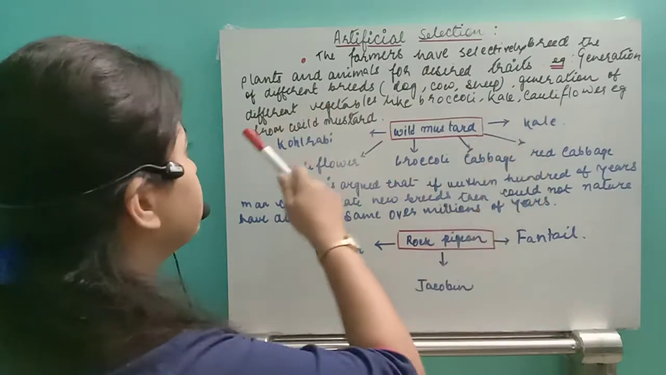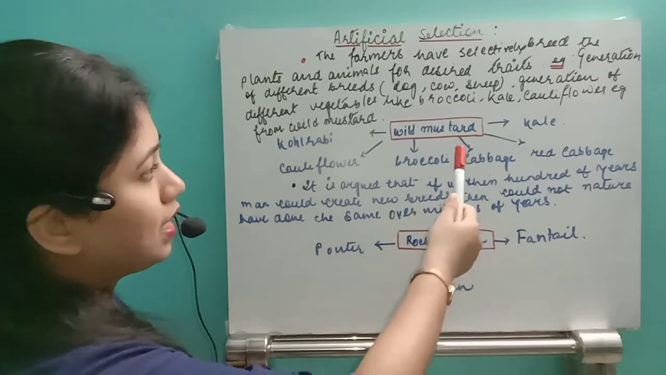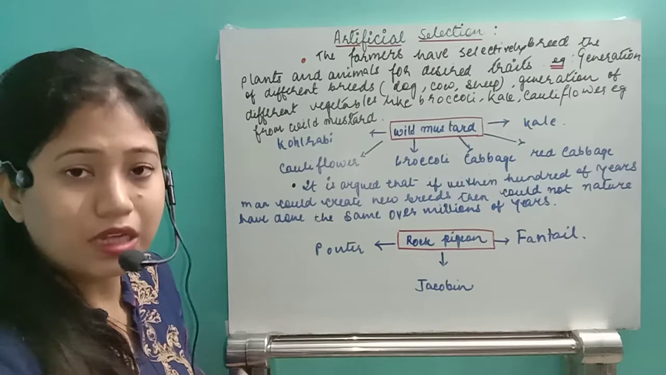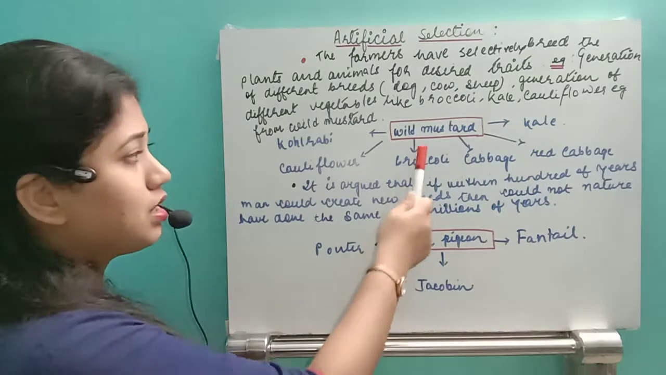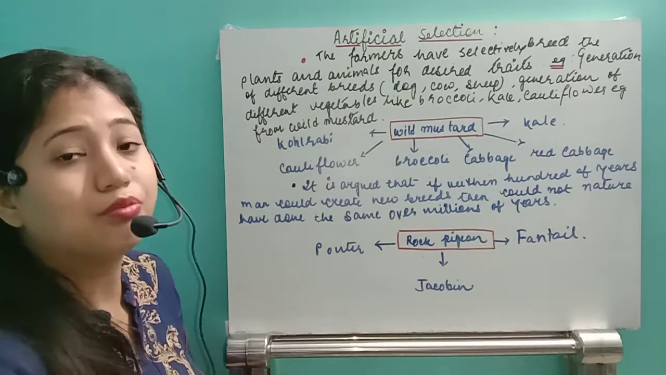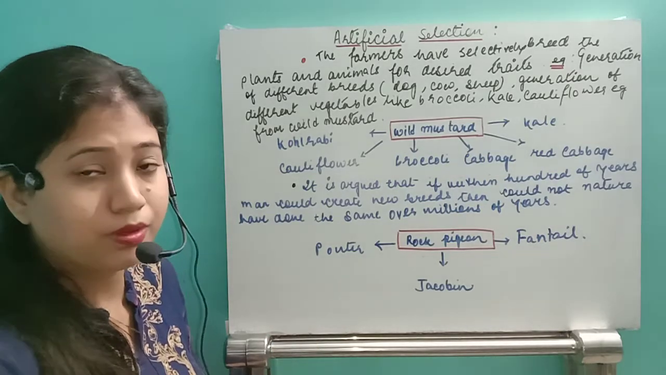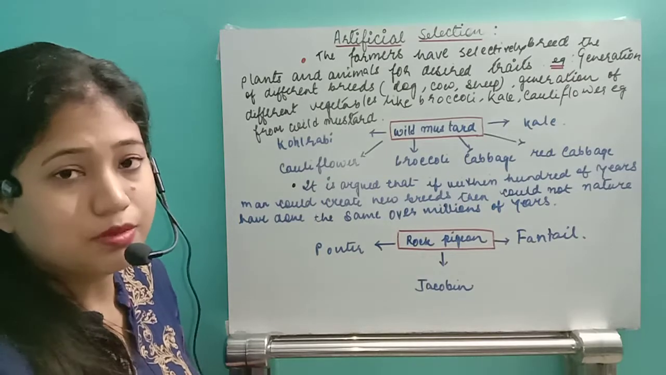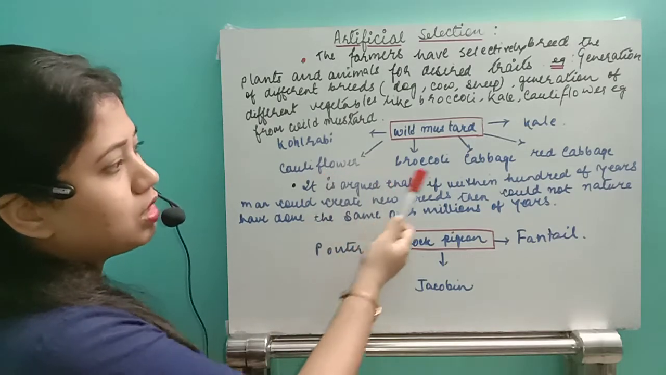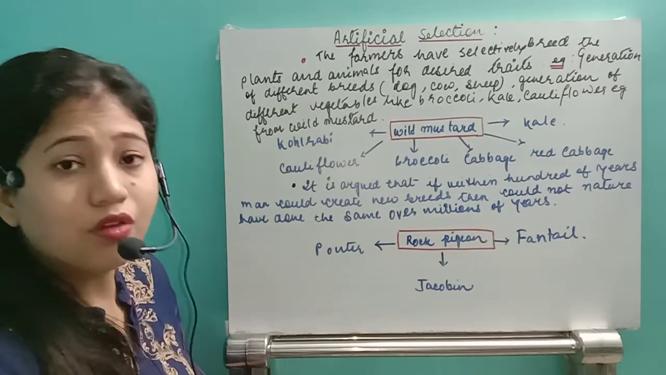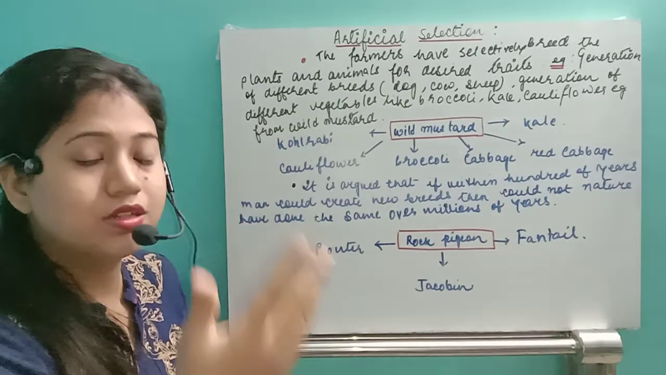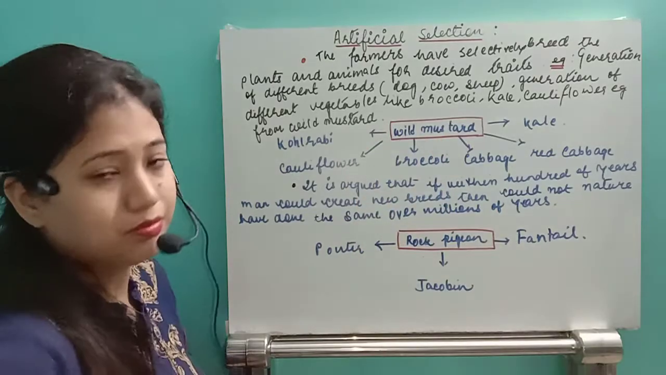Then, generation of different vegetables like broccoli, kale, cauliflower from the wild mustard. In nature, a plant is available, that is wild mustard. From the wild mustard, the farmers have produced varieties of vegetables or plants. What are they? Kohlrabi, we know. Then cauliflower, broccoli, cabbage, red cabbage, kale. All of them the farmers have artificially bred, different species with different species, from the wild mustard.